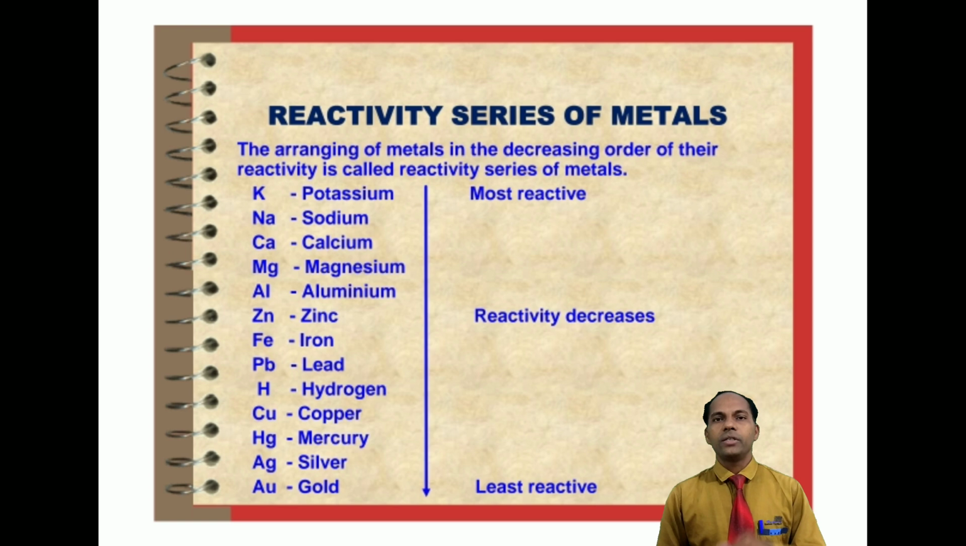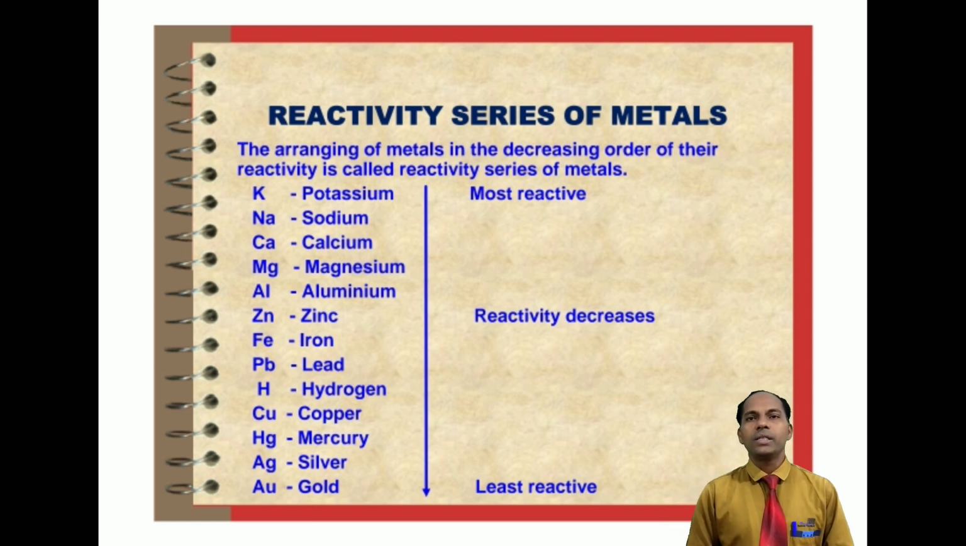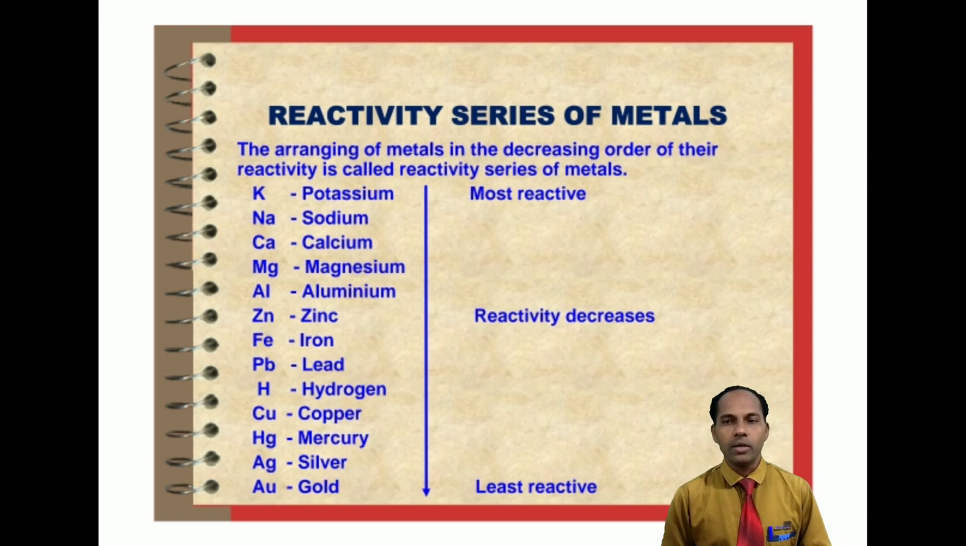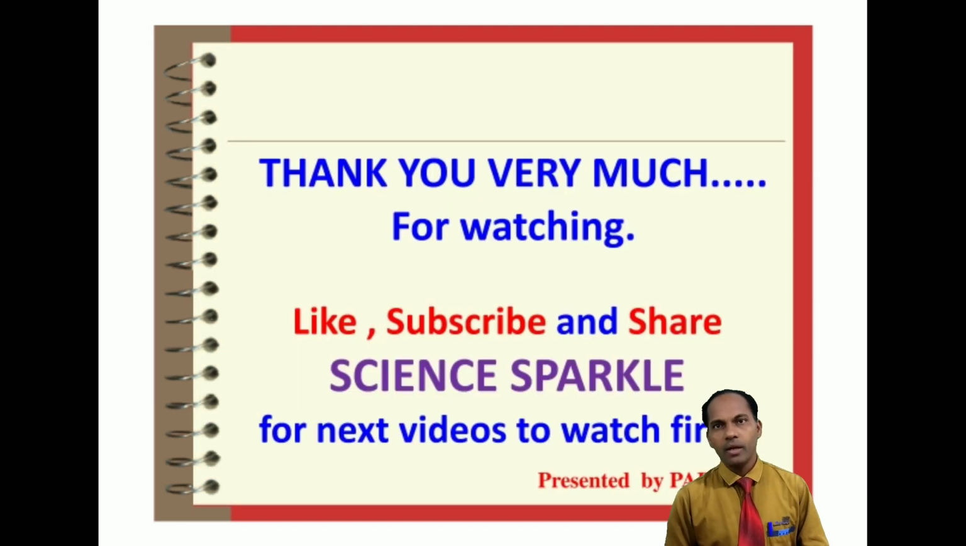iron, iron is more reactive than lead, lead is more reactive than hydrogen, which is a non-metal, and hydrogen is more reactive than copper, copper is a metal. So copper is more reactive than mercury, mercury is more reactive than silver, silver is more reactive than gold. This is the reactivity series of metals.